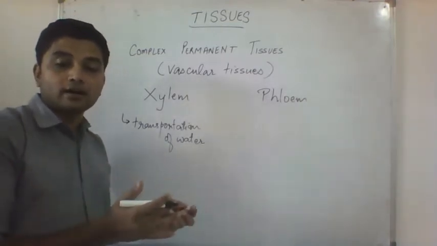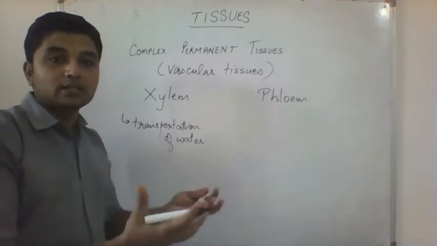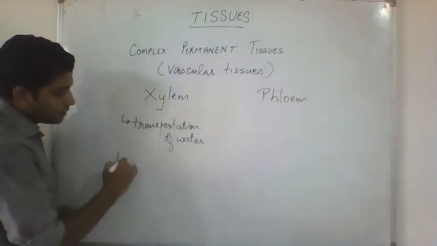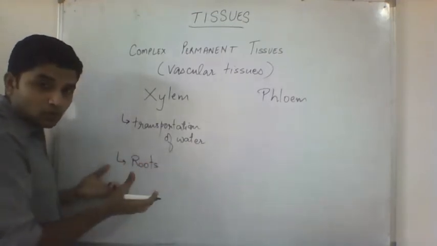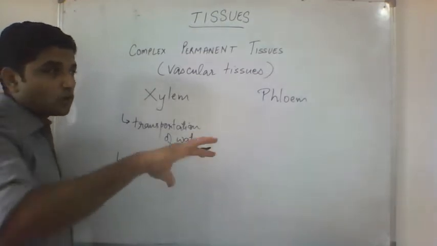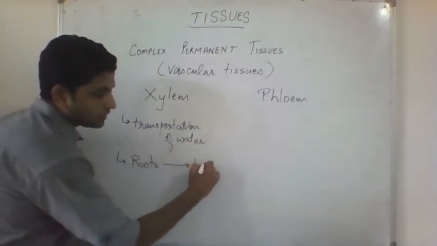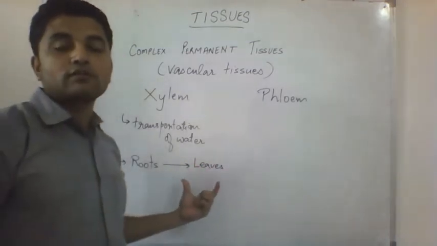From where to where does the water flow? From where does the plant take water? From the roots. So this transportation in xylem flows from the roots. The roots will absorb that water, and along with water the minerals, and from the roots it will take it to the leaves. From the roots this water will go to the leaves.